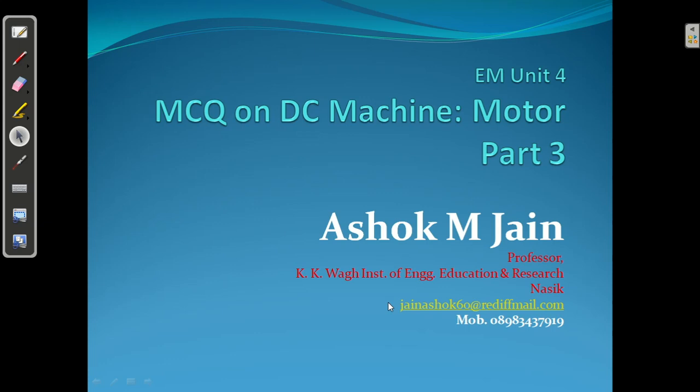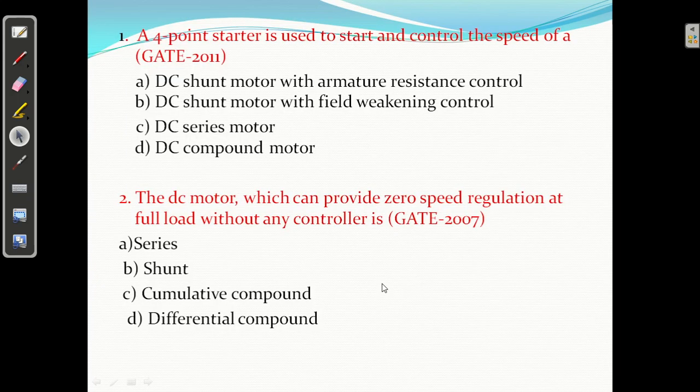In this lecture I am going to discuss the MCQ questions on DC machine. This is part 3. Already I had developed part 1 and 2 earlier. So this is the first question we have.